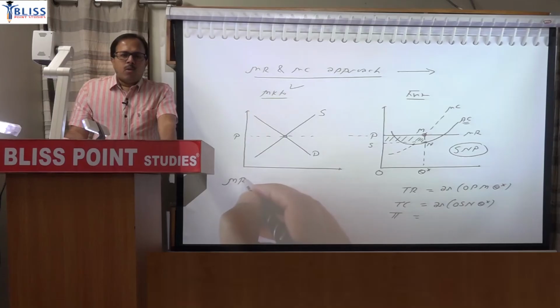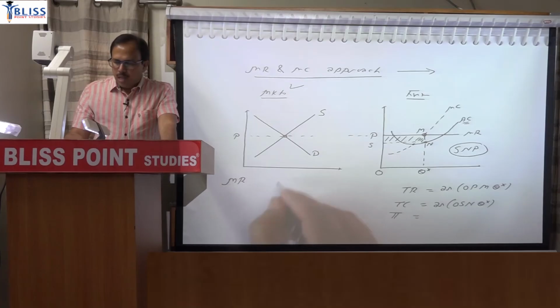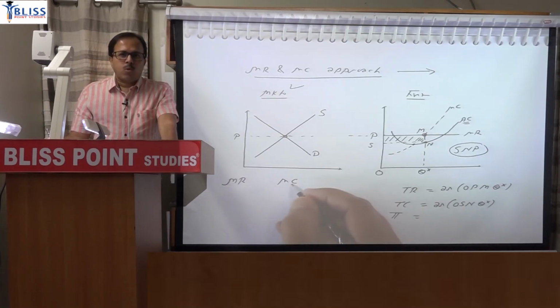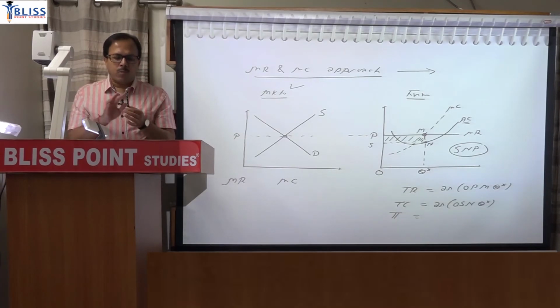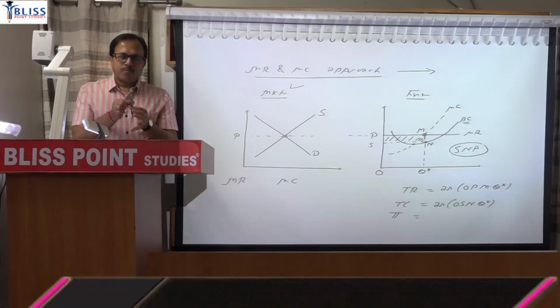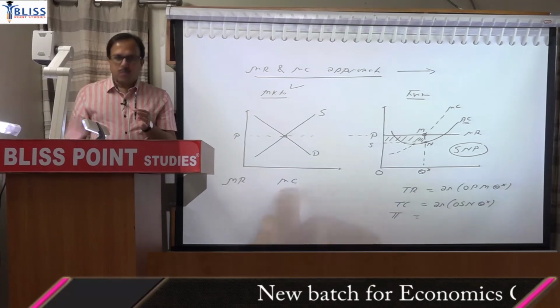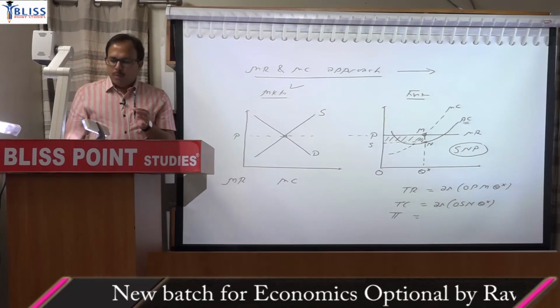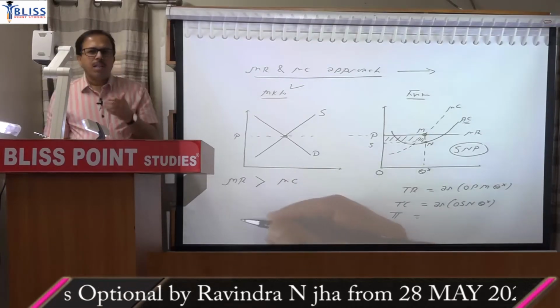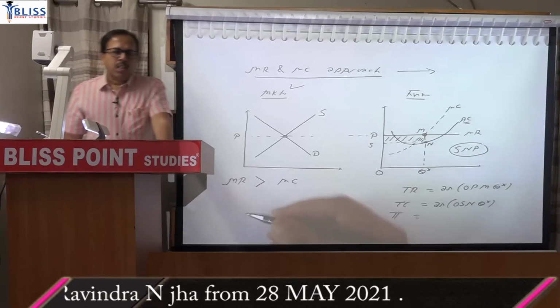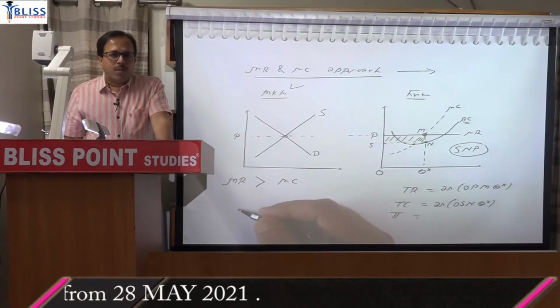The concept of marginal revenue says that it is addition to revenue due to one additional quantity, and marginal cost means addition to cost due to additional quantity. So whether a firm wants to produce that additional quantity or not depends upon that. For example, suppose the firm wants to produce one additional pen. By producing one additional pen, there will be some addition to cost, that is marginal cost. Addition to revenue will be referred to as marginal revenue. But if addition to revenue is more than addition to cost, it means there is some addition to profit. So your profit is increasing. So it is better to produce that quantity.